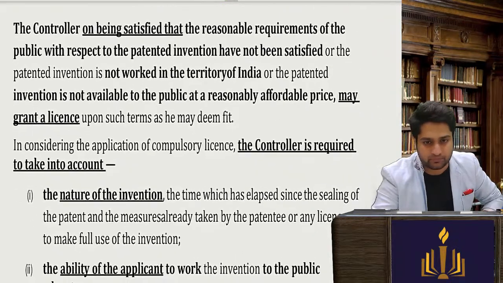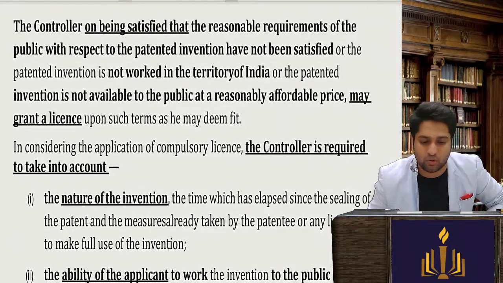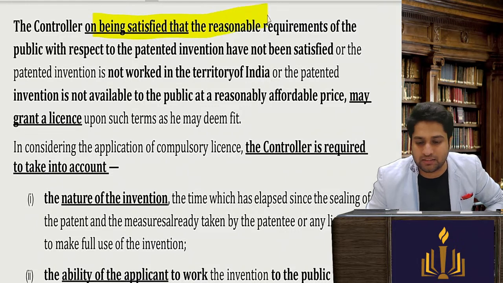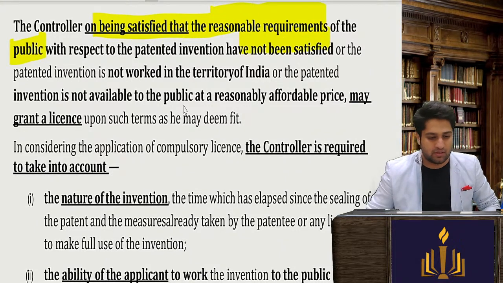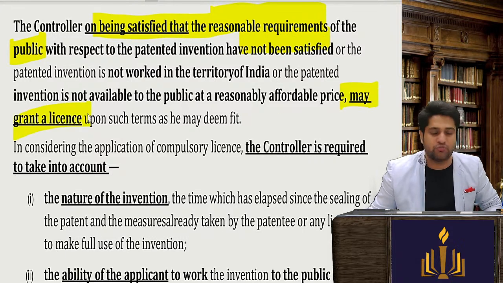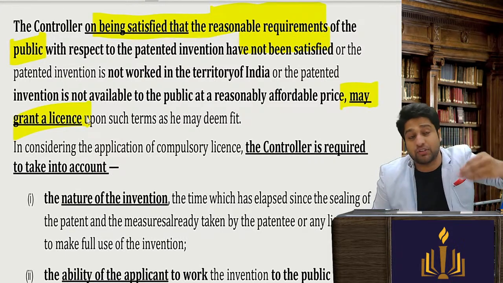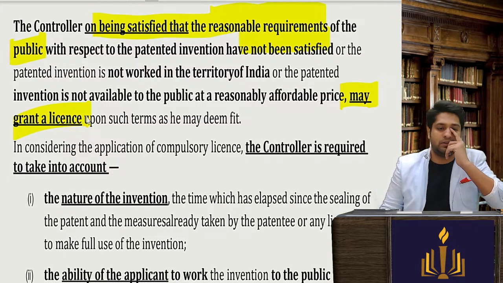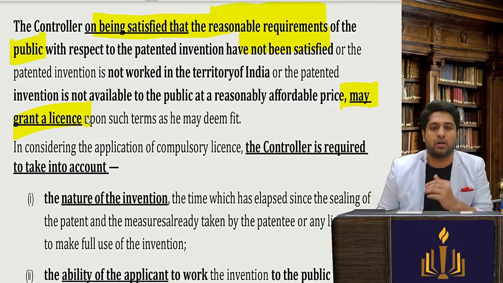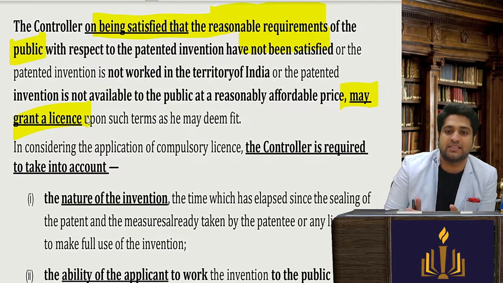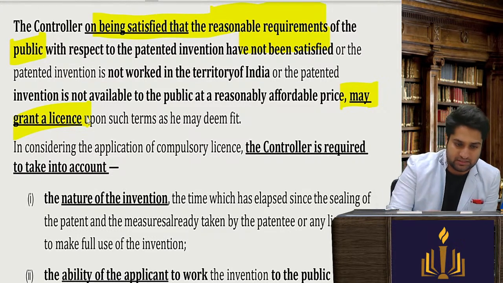Next, the controller, on being satisfied that the reasonable requirements of the public have not been satisfied, may grant the license. So when he feels that any of the three conditions which were there for granting the compulsory license is present, he will grant the license.